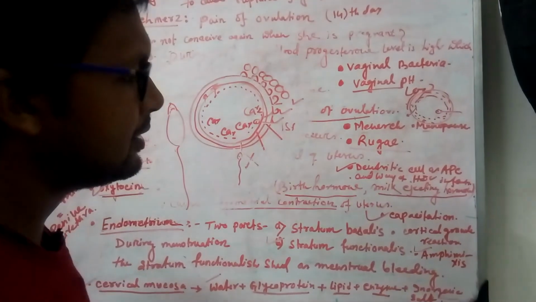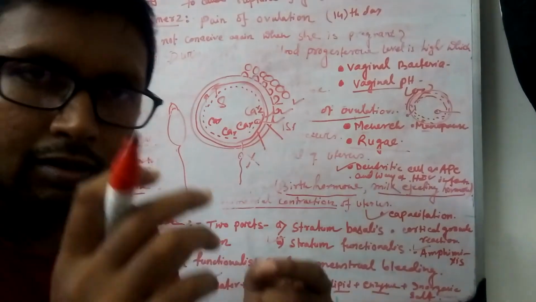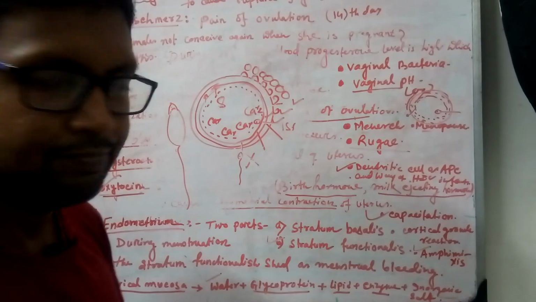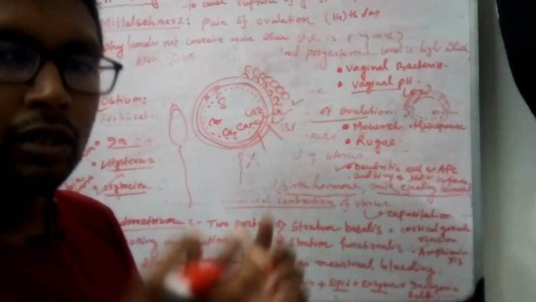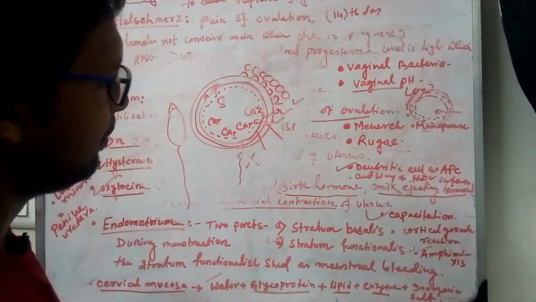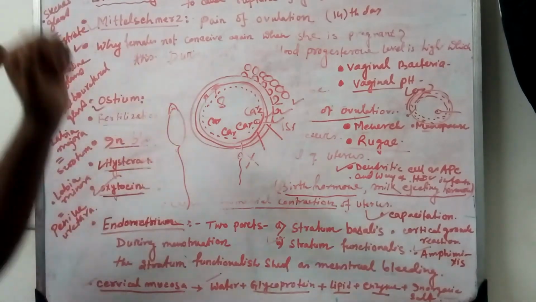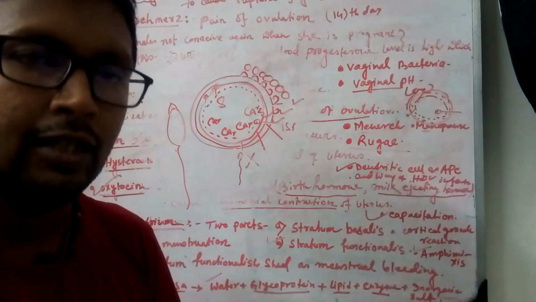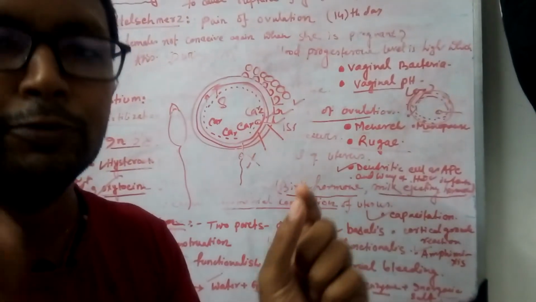Amphimixis. Amphimixis is nothing but the mixing of the chromosomes of the sperm with the egg. 23 chromosomes of the sperm and 23 chromosomes of the egg come together and mix. This is called amphimixis. So these are the different terminologies I mentioned. And one important thing is that in female and male reproductive structures, some similarity is there. Some parts of the male reproductive structure are homologous to the female reproductive parts.